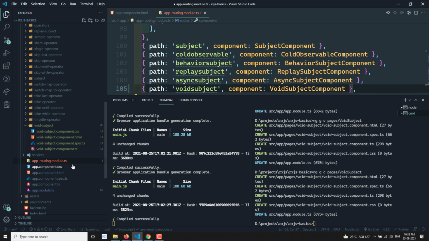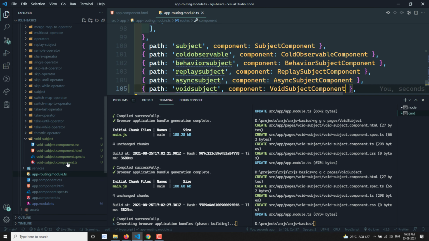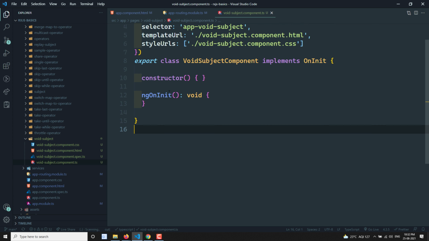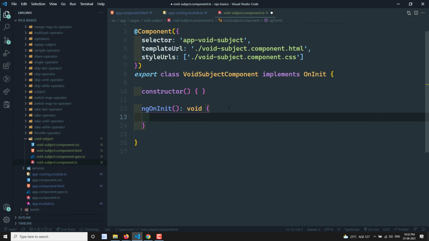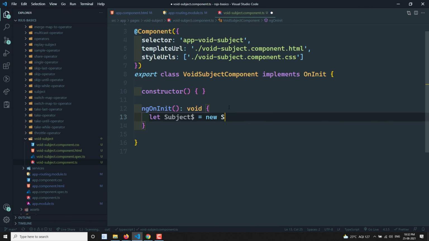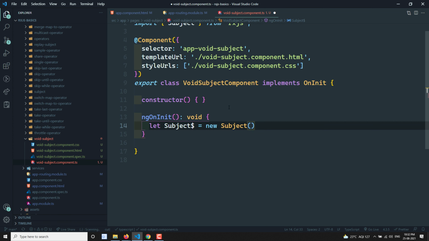That's it. Now let's go to the implementation of this one. If I go to this void subject.component.ts, what I will try to show is how a normal subject is defined. So subject$ is equal to new Subject. And if you don't mention the type, that is also not a problem.